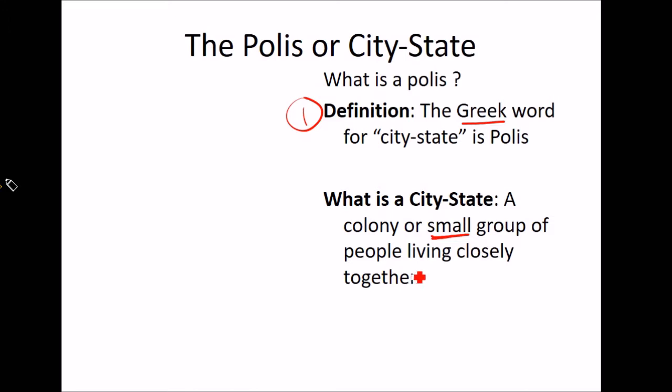That just doesn't seem right to me. I would say it's a city with its own government that doesn't need to rely on anybody else for protection. Like Pittsburgh wouldn't be a city-state because it relies on the county for protection. It relies on the state of California for protection, and ultimately on the country of the United States for protection. But back then, like Athens, they didn't belong to any real country. There was nothing. They were just on their own. Next.